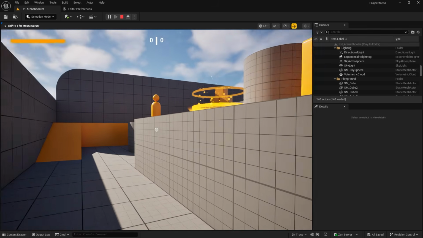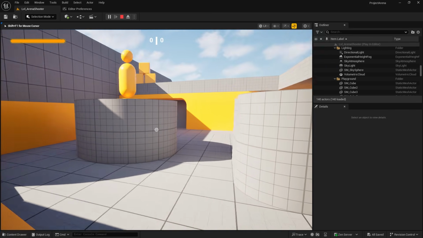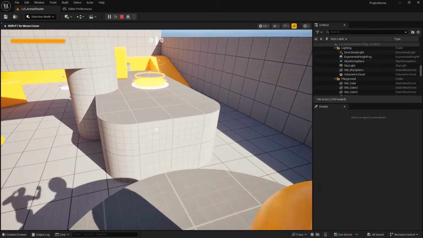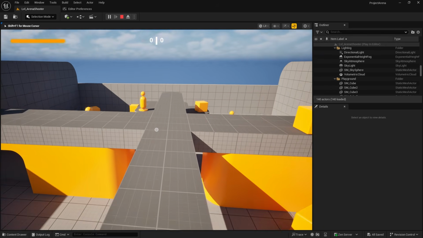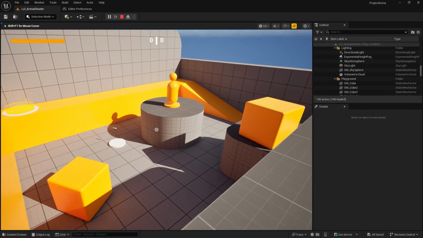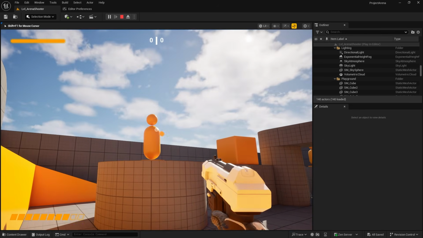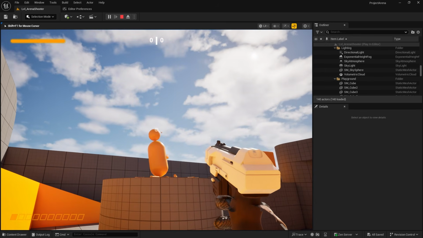In this video, we'll take a look at packaging your Unreal Engine project. After watching this video, you should be able to package your project into an application file that you can distribute to people and have them play your game. So let's get started. Packaging is a process that converts an Unreal Engine project into a standalone executable or application.